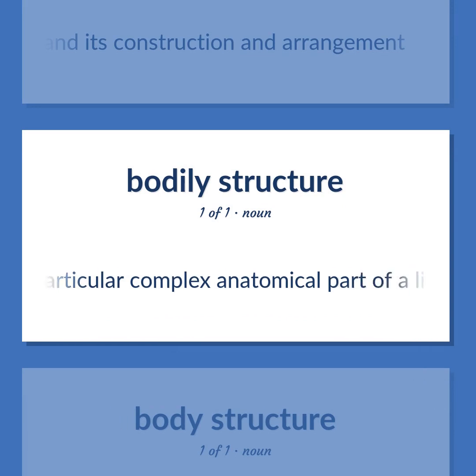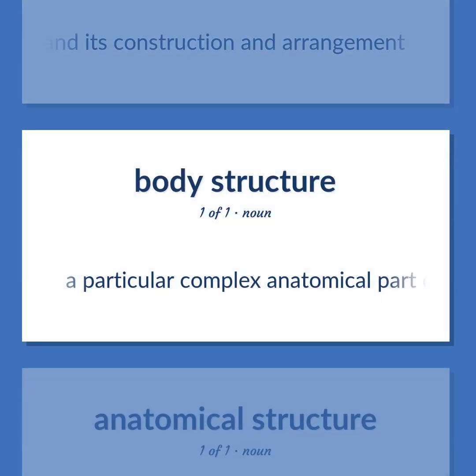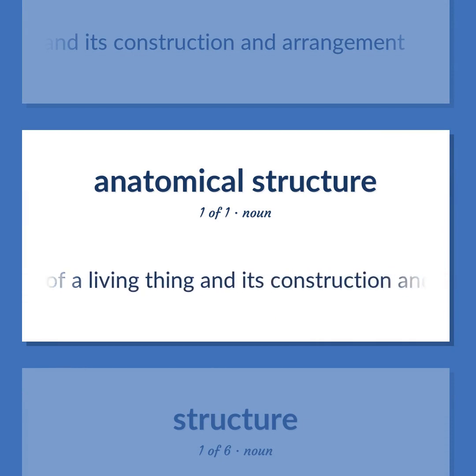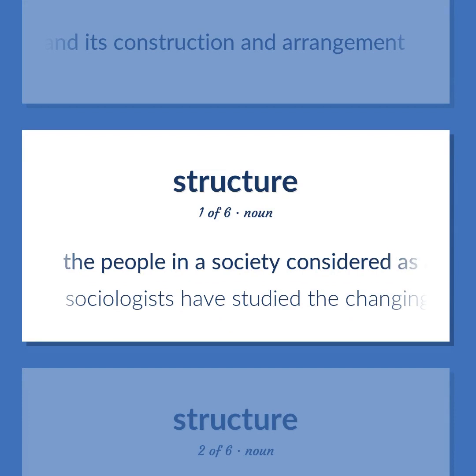A particular complex anatomical part of a living thing and its construction and arrangement. The people in a society considered as a system organized by a characteristic pattern of relationships.